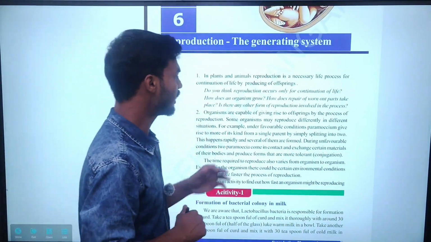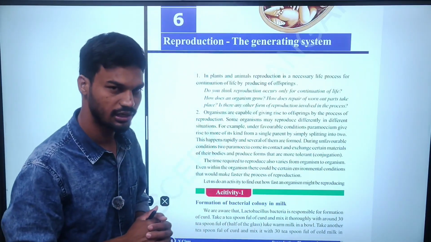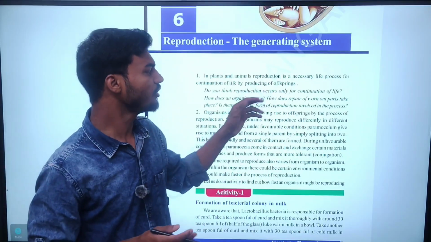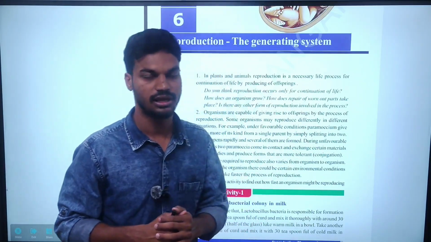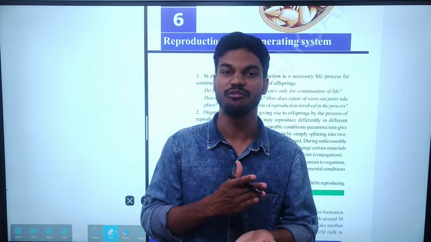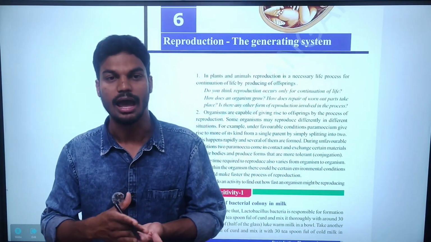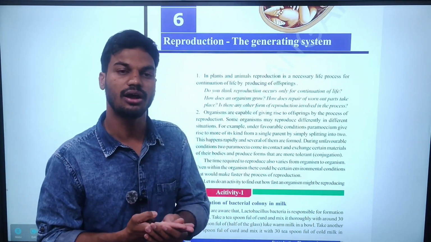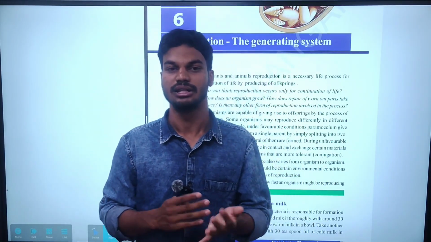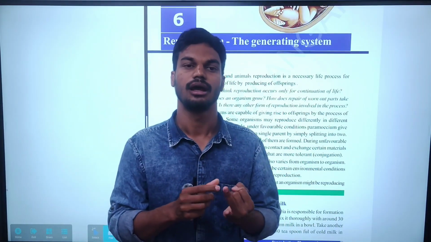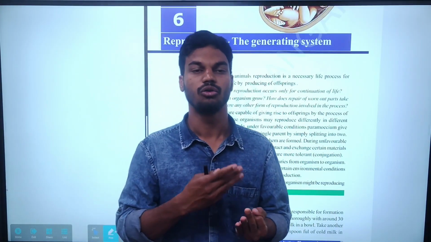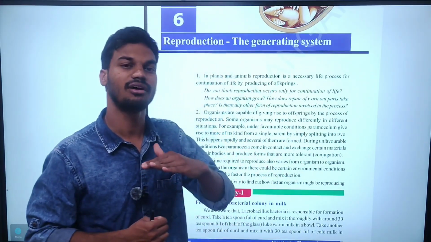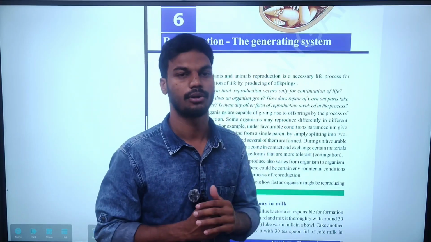Do you think reproduction occurs only for continuation of life? Due to the process of reproduction, life continues. Along with the continuation of life, there should be a proper environment for living, growth, as well as shelter. If living organisms are to survive properly, there should be a suitable environment and proper food and shelter to escape from predators. Along with this process, life continues properly.